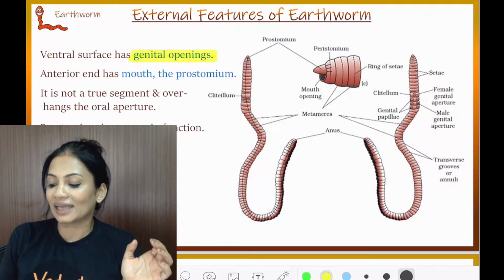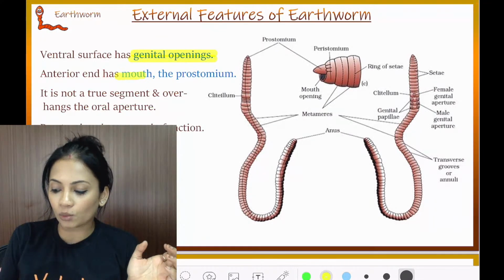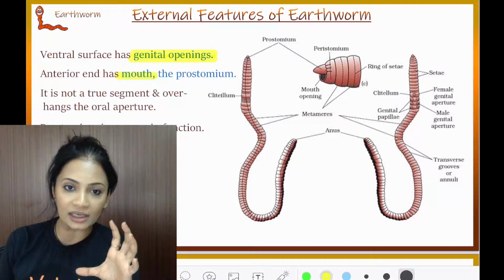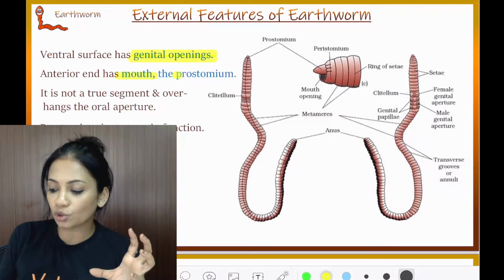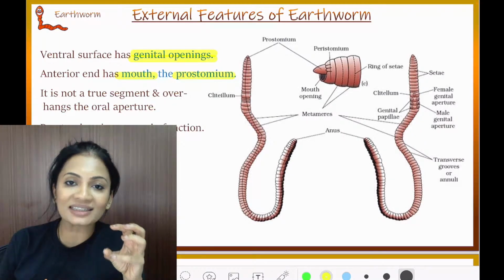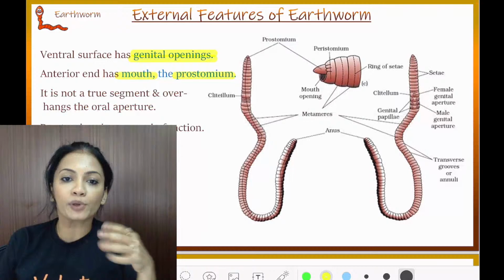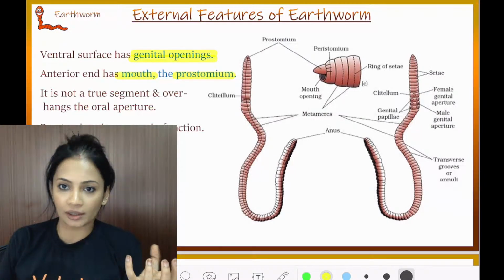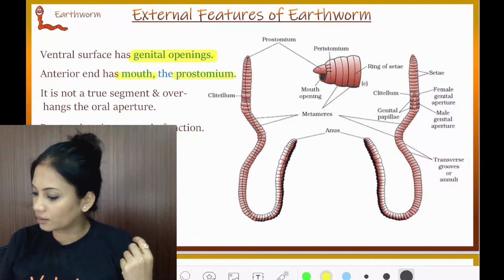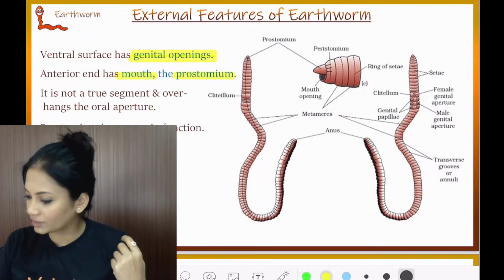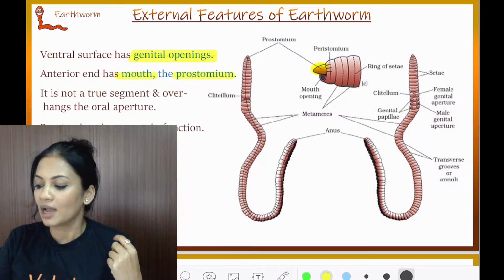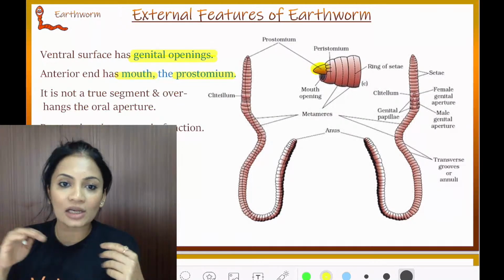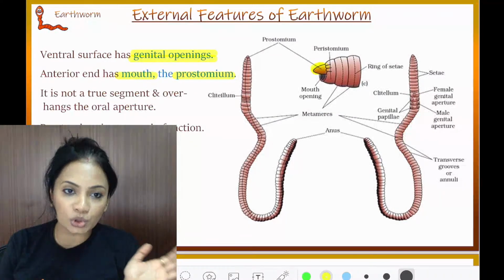Now the anterior end has a mouth. The mouth opening is covered by the prostomium. Stoma means opening, mouth, right? Prostomium is the anterior end which has the mouth. So this part here that you're seeing is the prostomium. Can you see that the mouth is located in the prostomium?